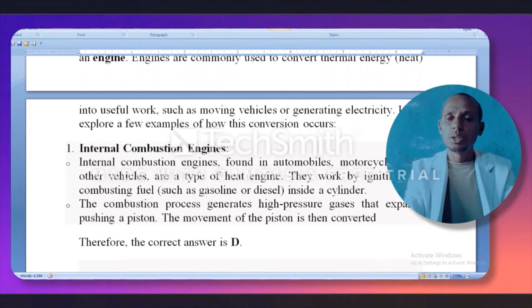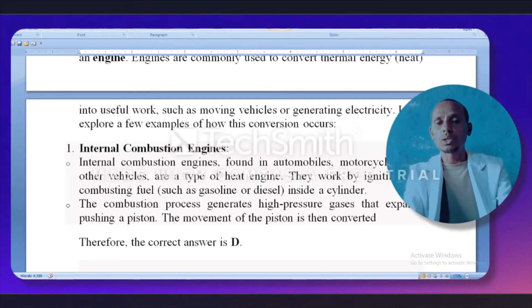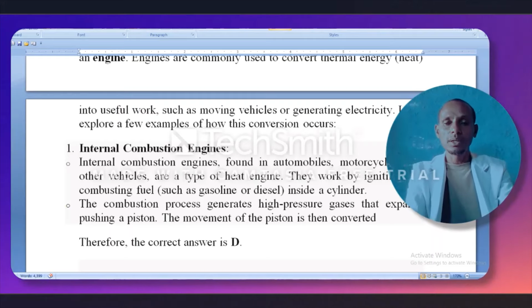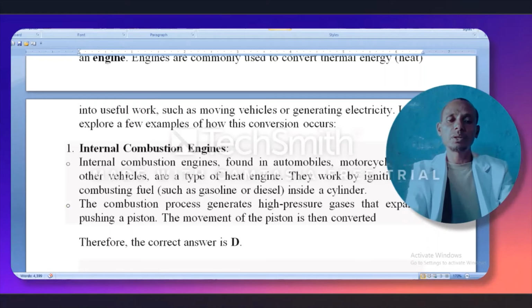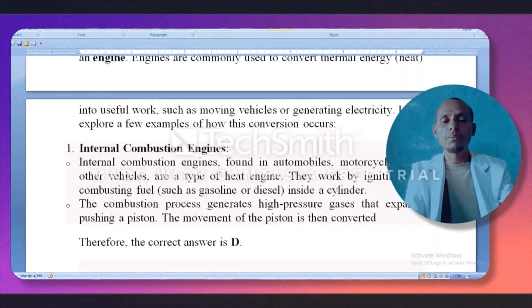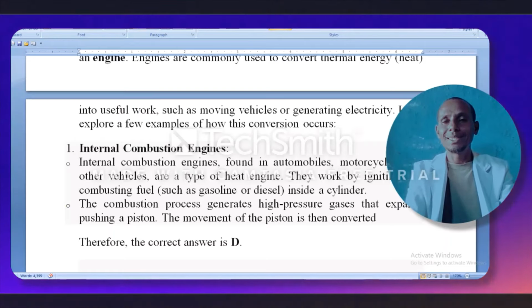They work by igniting and combusting fuels such as gasoline or diesel inside the cylinder. The combustion process generates high-pressure gases that expand, pushing a piston, and the movement of the piston is converted into mechanical work. So the correct answer is D.